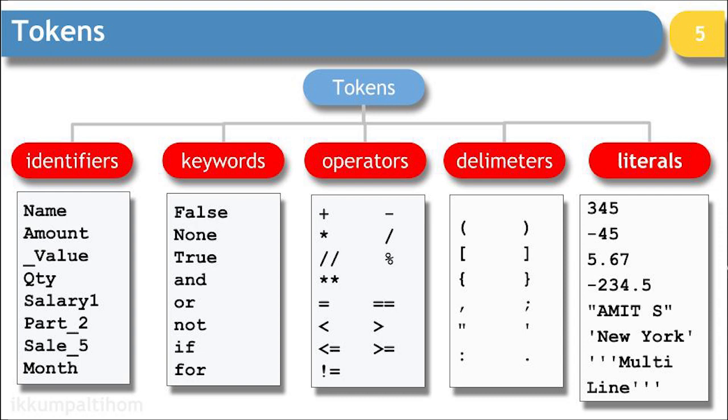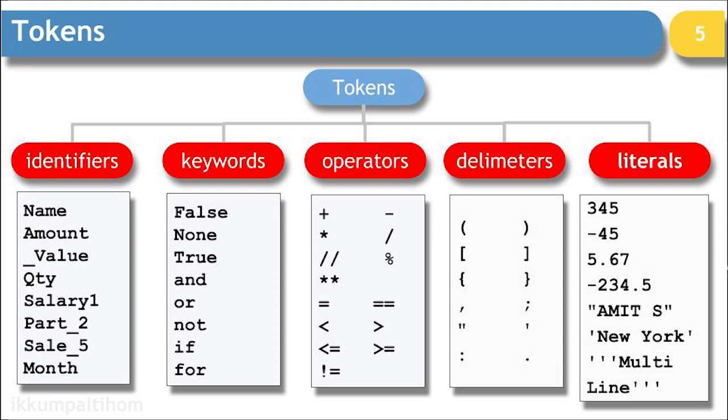Then come operators. There are a number of operators, single character representation or multiple character representation, which make sense of arithmetic operation, relational operation, or logical operation. So you can see under the operator, we have listed down some arithmetic operators, some relational operators. Along with that, you have and, or, not. They will also come under operators.